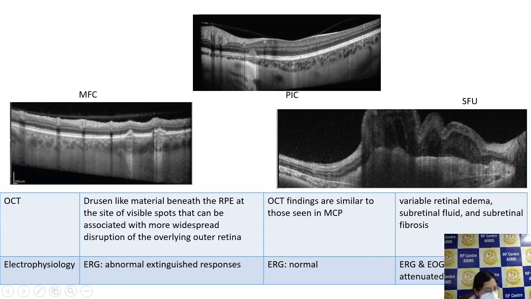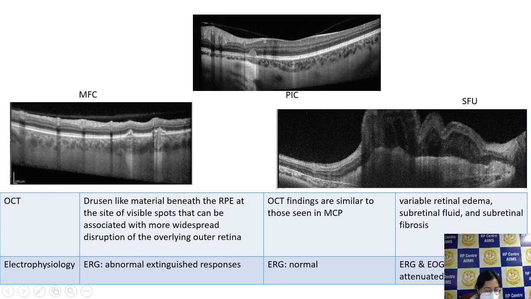Coming on to the OCT, there is drusen-like material beneath the RPE at the site of visible spots. It can be associated with more widespread disruption of the outer retinal layers as well. In cases of PIC, the OCT is similar to multifocal choroiditis. It is just that the area of involvement is different and the spot sizes are different. So that is how we differentiate multifocal choroiditis from PIC.